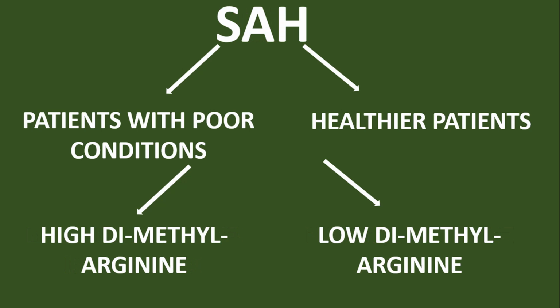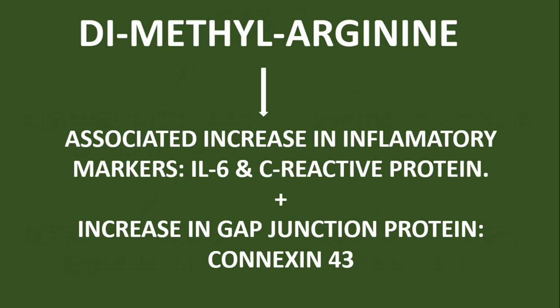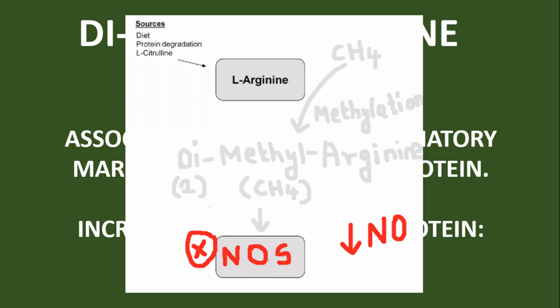Subarachnoid hemorrhage is associated with terrible vasospasms, and they raise the comorbidity and mortality of the patients. A strong correlation of DMA was found in highly comorbid patients of SAH. An associated increase in CRP and IL-6, which are inflammatory proteins, and a strong increase in the gap junction protein connexin 43 was also observed. DMA inhibits nitric oxide synthase, thus it might cause a decrease in NO production, which might again cause a loss of vasodilation and brain damage.